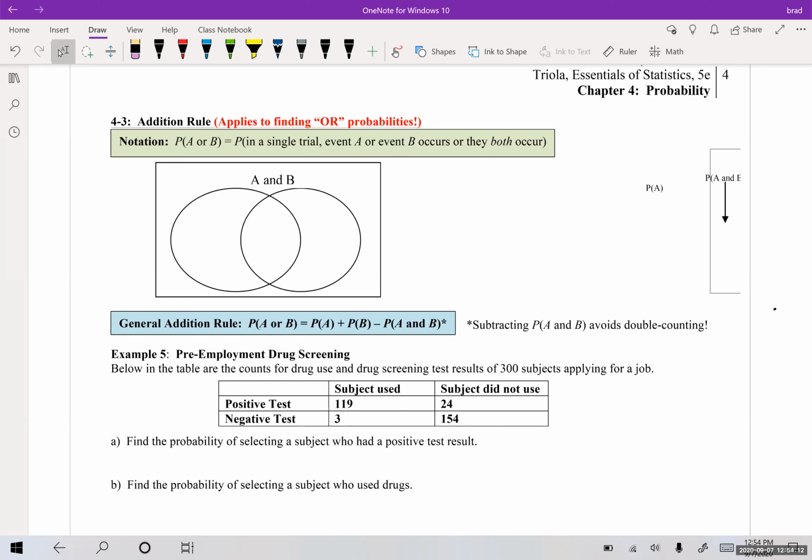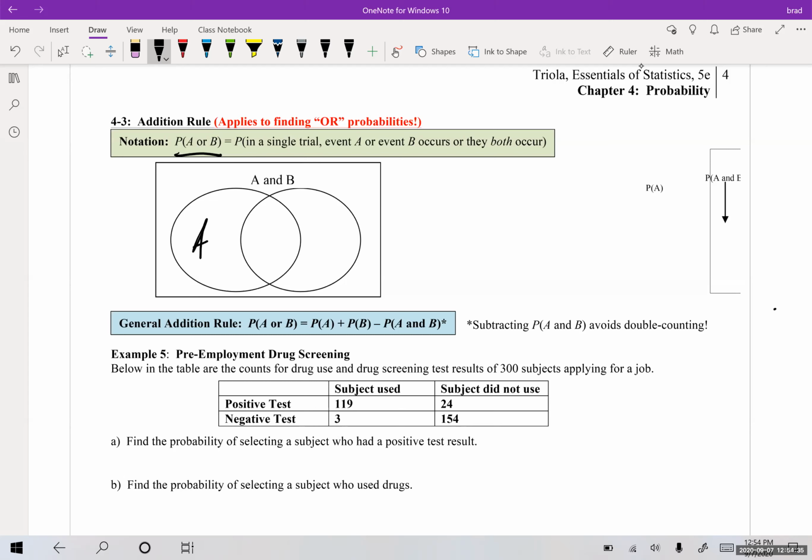So it says the addition rule. This applies to finding OR probabilities, so this is a really big deal for us. It says the probability of event A or event B occurring is equal to the probability that in a single trial event A or event B occurs, or they both occur, okay? So whenever you see, and this is the Venn diagram, it says the probability of A.